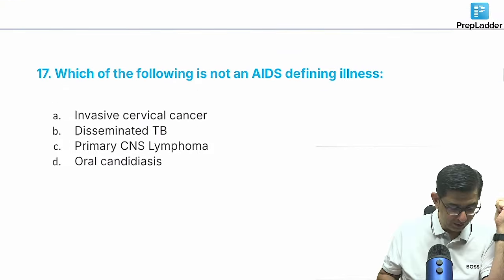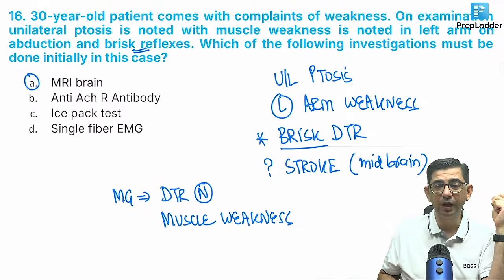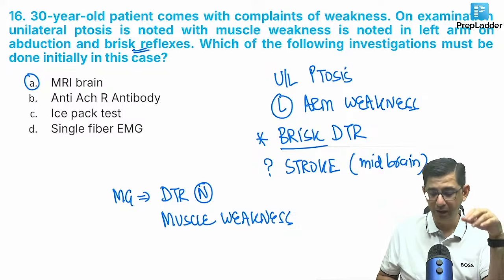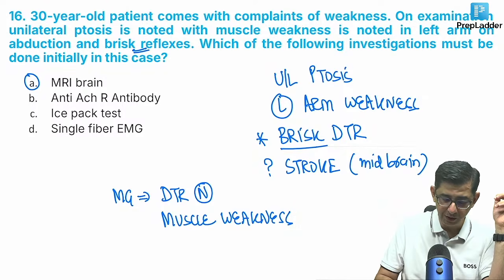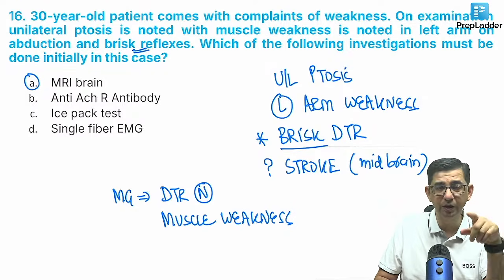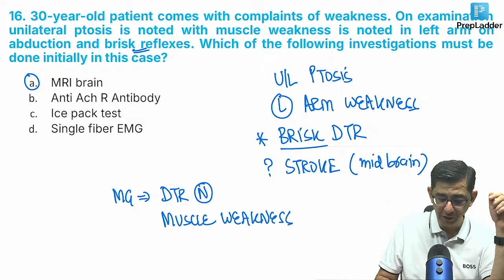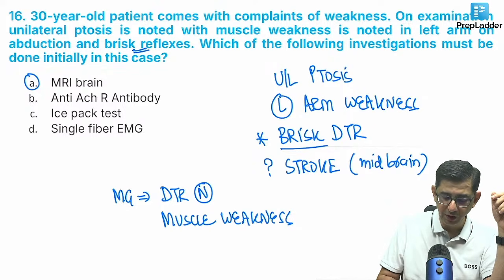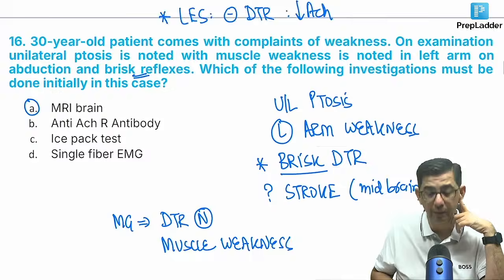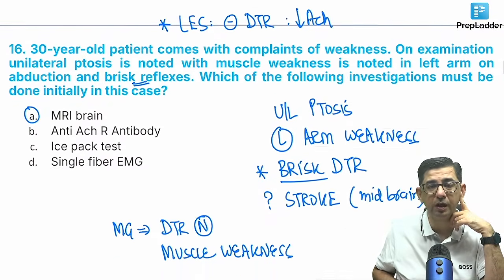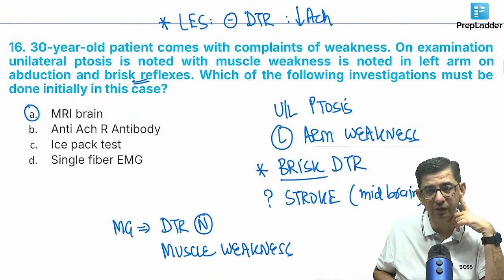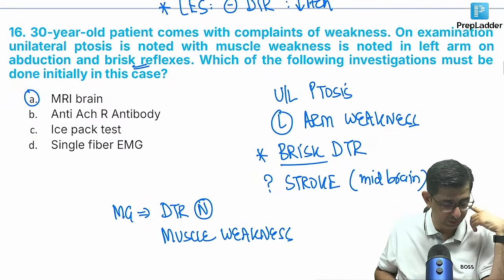Why not Lambert-Eaton syndrome? Lambert-Eaton syndrome will have decreased reflexes, na? When it comes to Lambert-Eaton syndrome in a patient, there is arm weakness and there is areflexia. There is a deficiency of acetylcholine, so rather there would be areflexia in a patient. Lambert-Eaton syndrome has areflexia. Myasthenia gravis has normal reflexes, but a stroke would have brisk reflexes present.